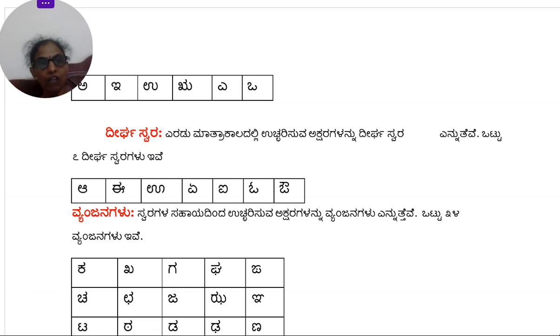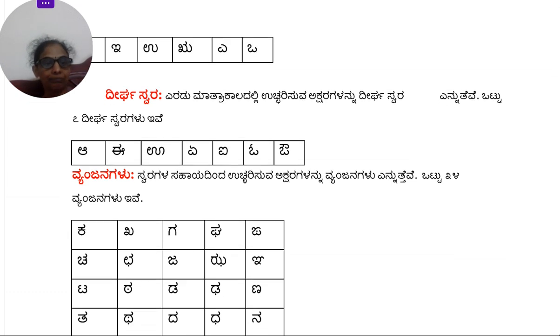So now we have seen the division of Swara. So Swara, there are 13 of them. They are further split as Hrisvaswara and Dirghaswara. Hrisvaswara, you just take 1 unit of time to pronounce them. Dirgha, you take 2 units of time to pronounce them. Then next we will look at Vyanjana.